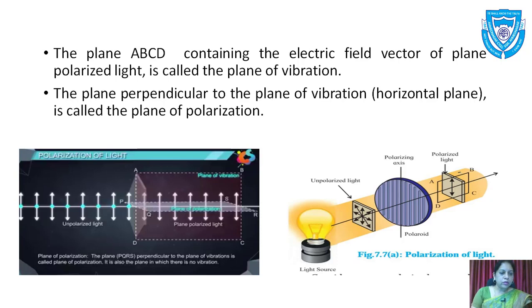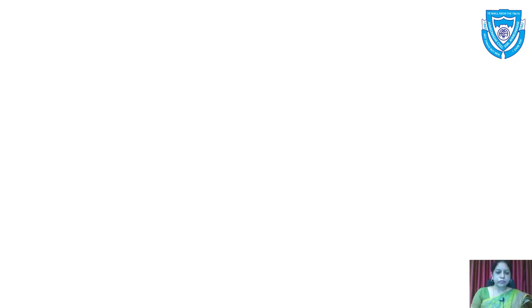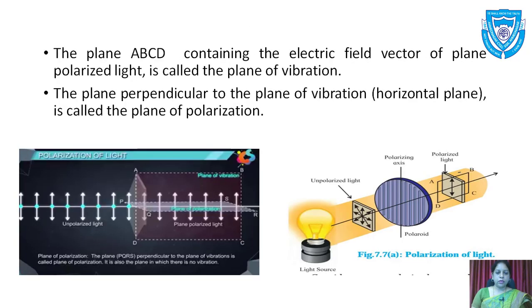here there is the unpolarized light, and when the unpolarized light passes through a tourmaline crystal, we get ABCD. It is called the plane of vibration, and the plane which is perpendicular to the plane of vibration is called the plane of polarization. So here we can see in the figure that ABCD is the plane of vibration, and PQRS is the plane of polarization. Now there are two cases.